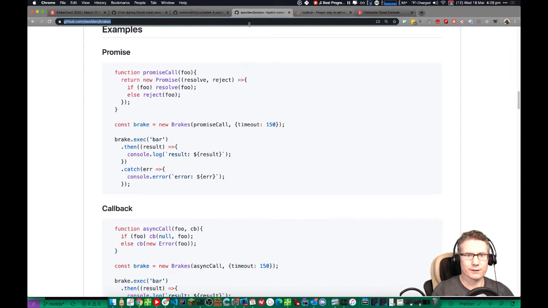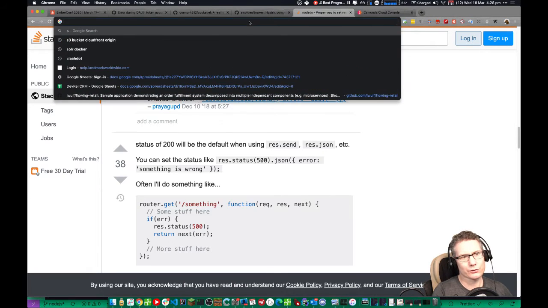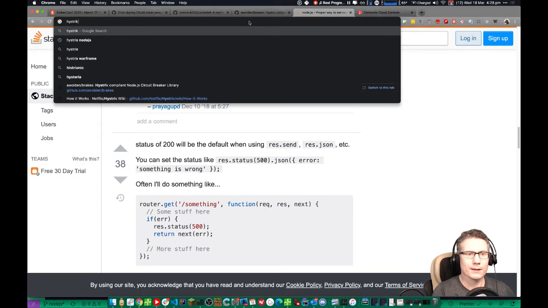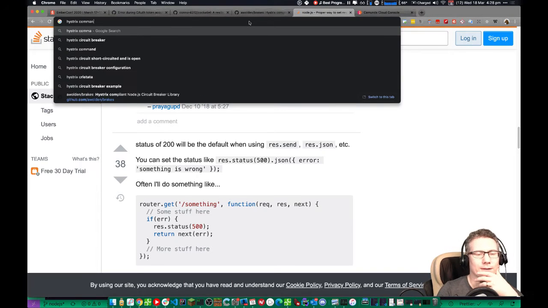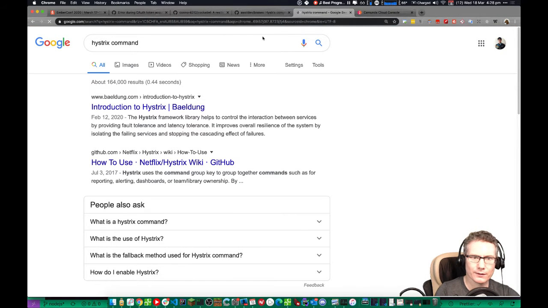Look at Hystrix. Hystrix command, circuit breaker. Yeah, it's a circuit breaker. Go with this. Stopping the cascading effect of failures. Very good.